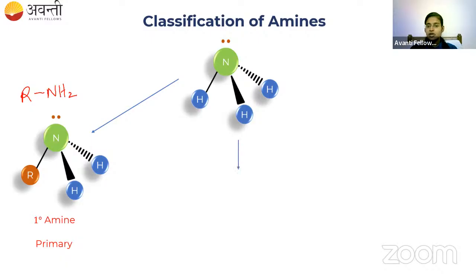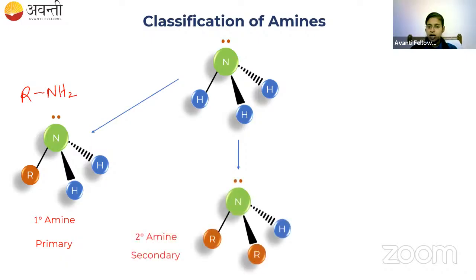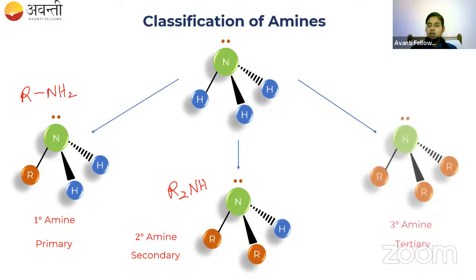Okay? And if you replace 2 of these hydrogens by R group, you will get R2NH, which is called a secondary amine. And if you replace all the 3 hydrogens by 3 R groups, you will end up with R3N, which is called a tertiary amine. Okay? RNH2 is primary, R2NH is secondary, R3N is called tertiary. Okay?